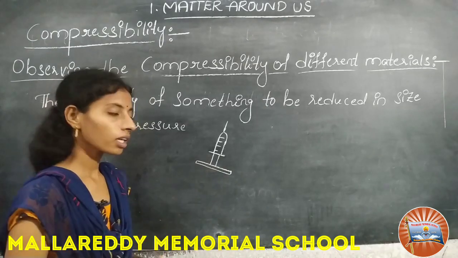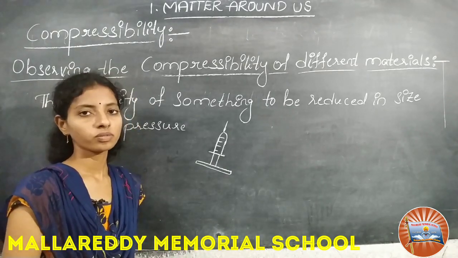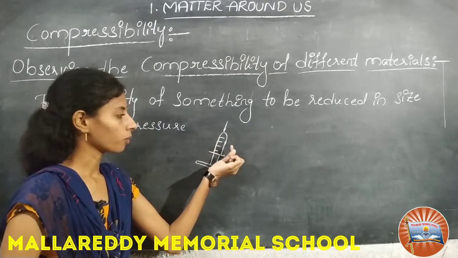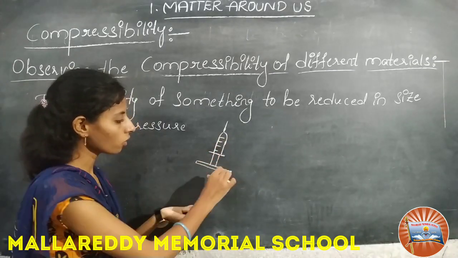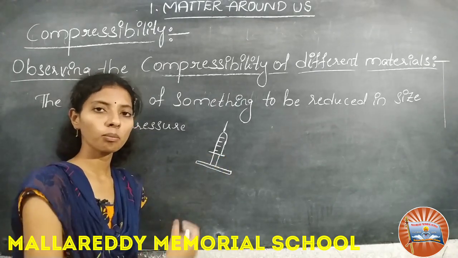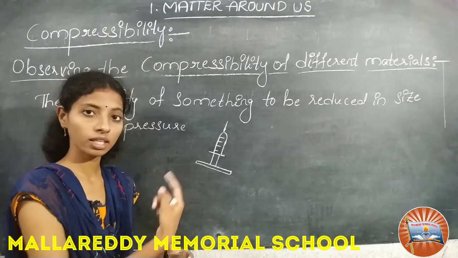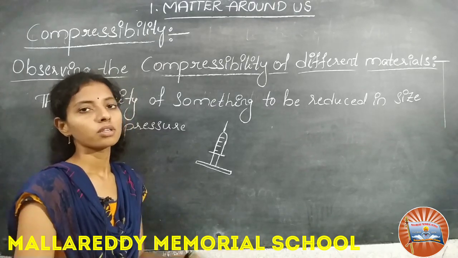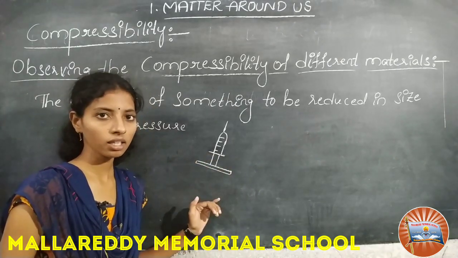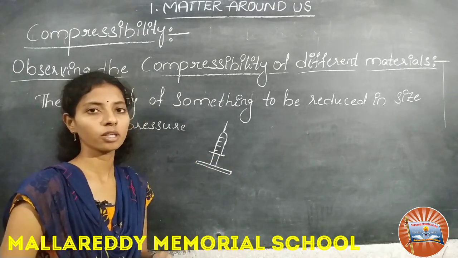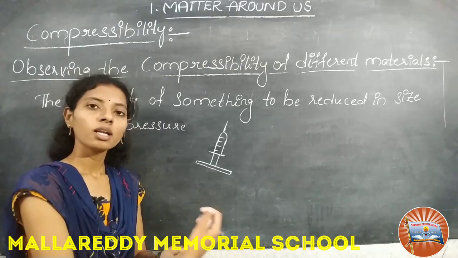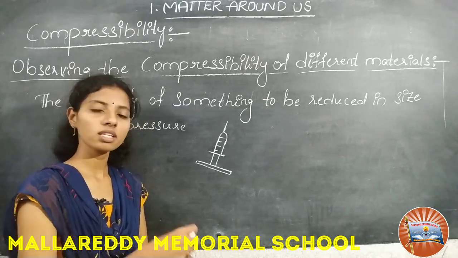Now take a piece of wood and keep it inside the syringe nozzle. Now press. It moves easily with air compared to liquid. From these three we can say that when we take air, the piston moves very easily. When compared to air, liquid is somewhat harder.